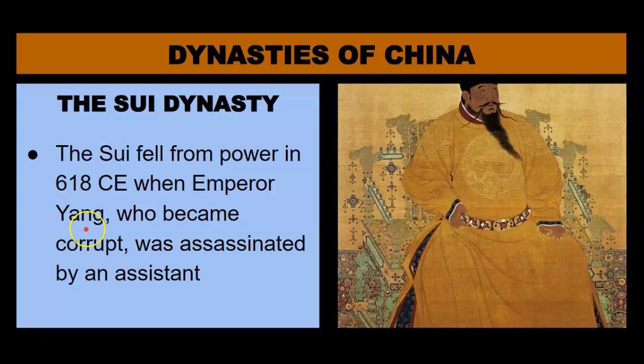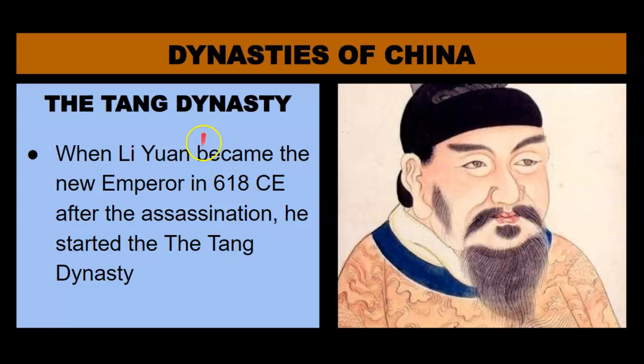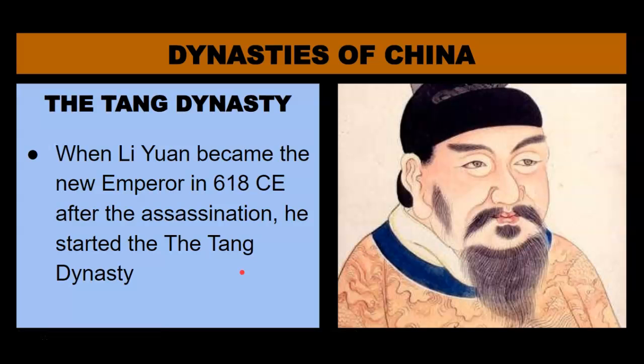Corrupt is mostly used in a political setting, meaning that people that are given positions of power, like government officials, government leaders, if they use that power in a criminal or dishonest way, then that is known as corrupt. So the Sui, under Emperor Yang, began to become dishonest and abusive, and he was assassinated. So that ended the Sui dynasty during the Middle Ages. That gave rise to what we know as the Tang dynasty. When Li Yuan became the new emperor in 1618 after the assassination, he started what was known as the Tang dynasty.